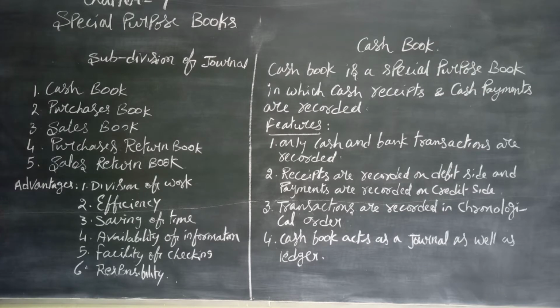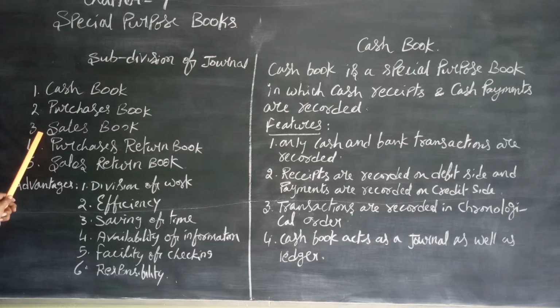But when the number of transactions becomes larger and larger, then it is difficult to record all those transactions in the journal. In such a case, the journal is divided, and that is a subdivision of journal. It is divided into 5 books. One, cash book, in which all the cash transactions are recorded, and purchases book, in which only credit purchases of goods are recorded.